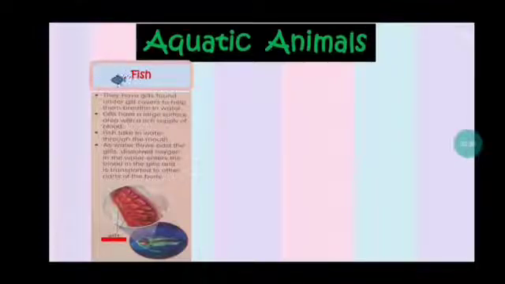Do you understand? So the first thing you have to remember: fish breathe by using gills. The gills are located in the gills cover. The gills are rich in supplies of blood. And then the fish take the dissolved oxygen in water. So when the water comes to the gills, remember that the water contains dissolved oxygen. When the water comes to the gills, the dissolved oxygen in water enters the blood and then is transported to the parts of the body of the fish.